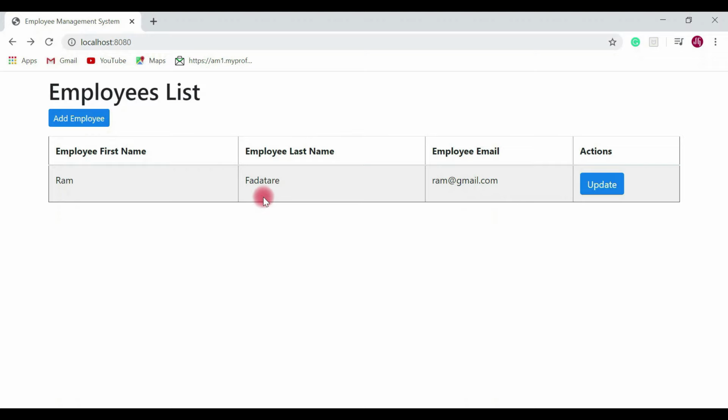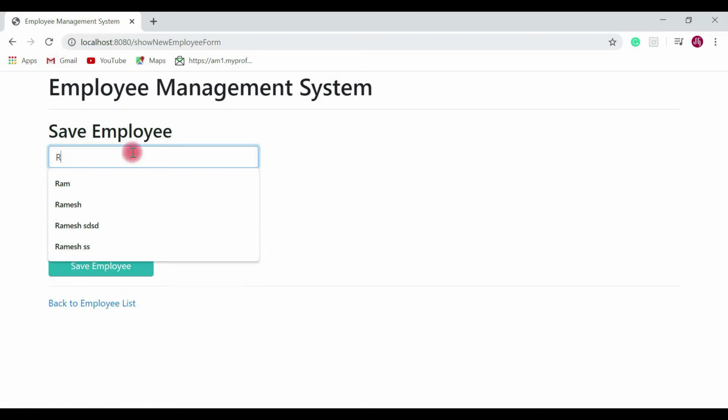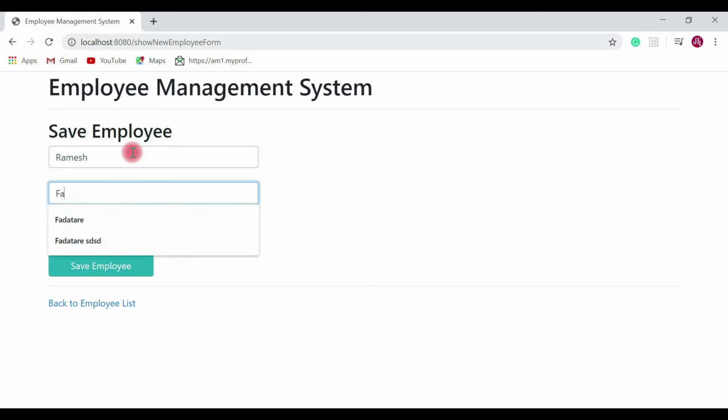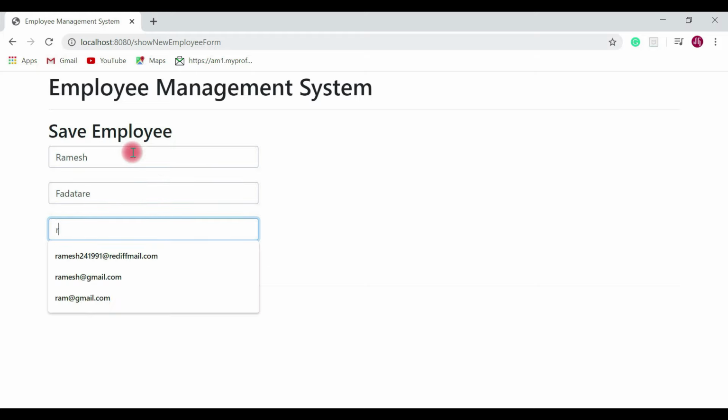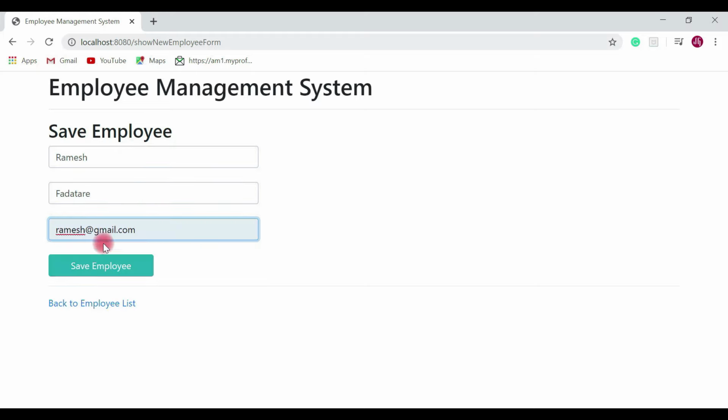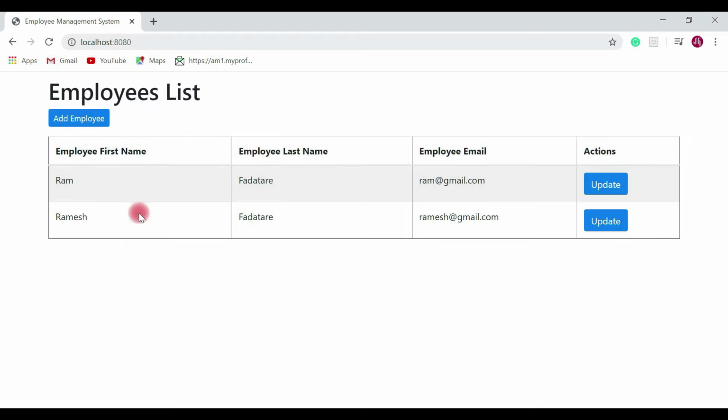So let's see what features we have implemented so far. We have implemented the employee list feature, the add employee feature, and the update employee feature. So let's go ahead and add an employee here. Let's say Ramesh Fadare, and Ramesh@gmail.com, and hit the save employee button. So look here, we have added the employee.